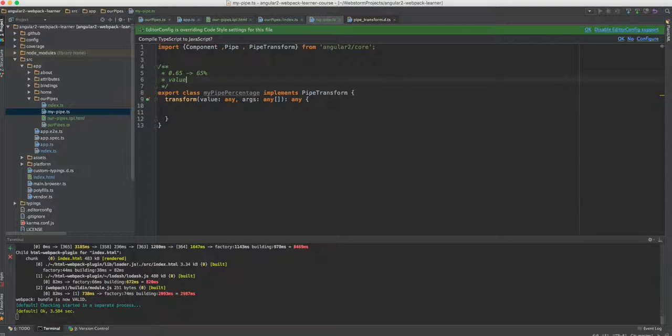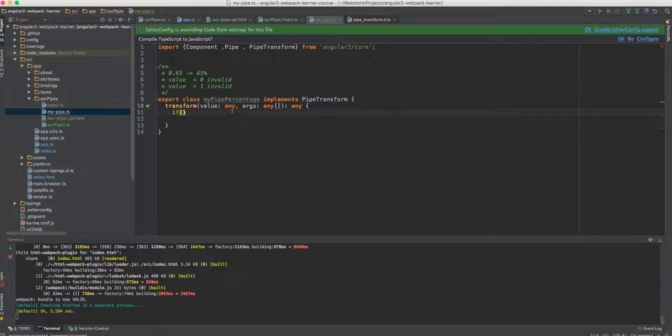If our value is less than 0, then it's invalid, and let's say for this case that if it's bigger than 1, it's also invalid. First of all, let's check our value, and we can also tell TypeScript that in this case our value will be a number, but arguments can be anything. We won't actually use it.